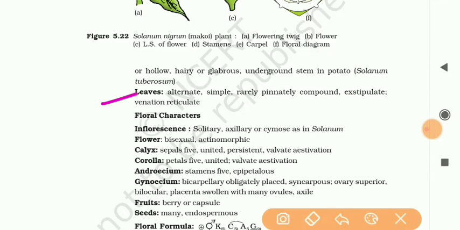Okay. Next, about the leaves. Leaves are alternate, simple, rarely pinnately compound, exstipulate, and venation reticulate. Before two or three videos, we have discussed the venation, that is reticulate venation.